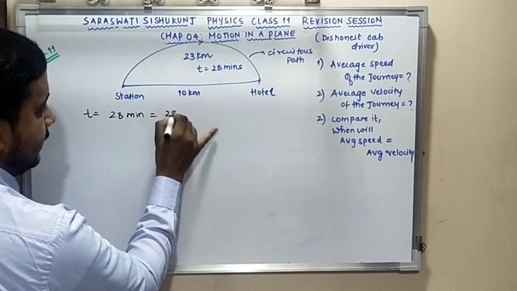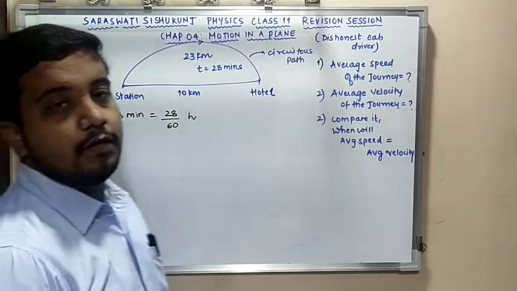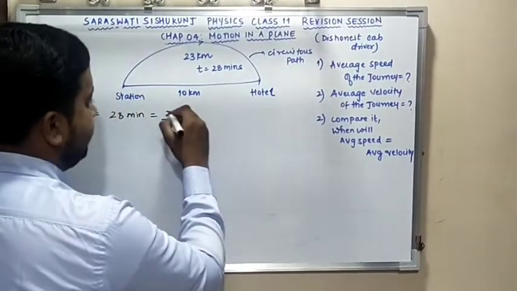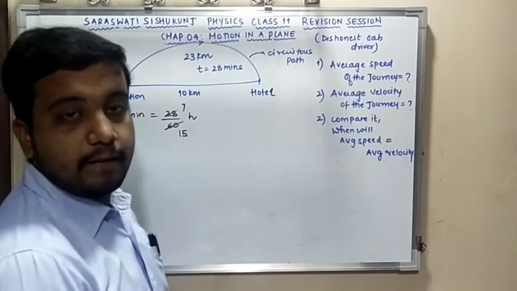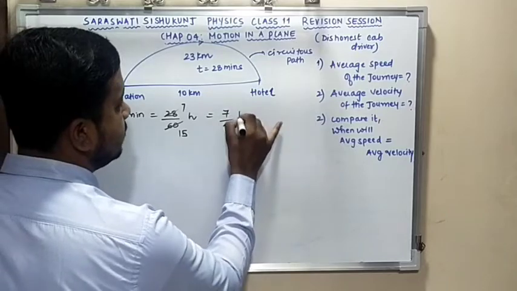That is 28 by 60 hours. Clear? 28 by 60: 7 fours are 28 and 15 fours are 60. So what I'm going to get is 7 by 15 hours.